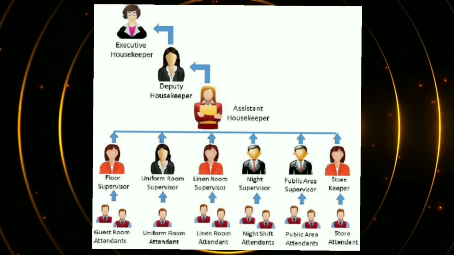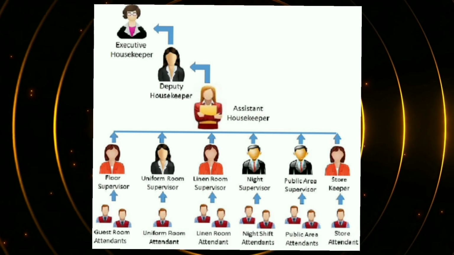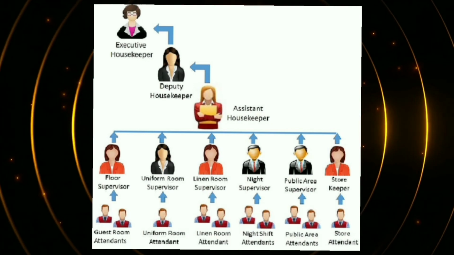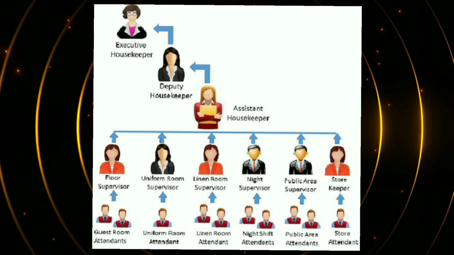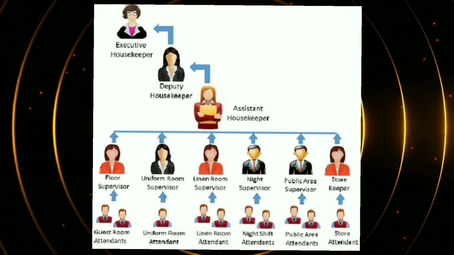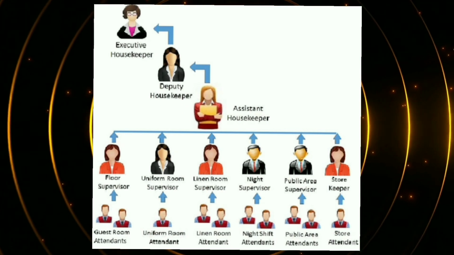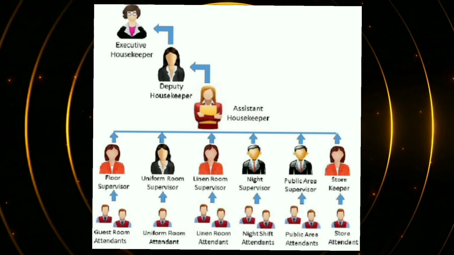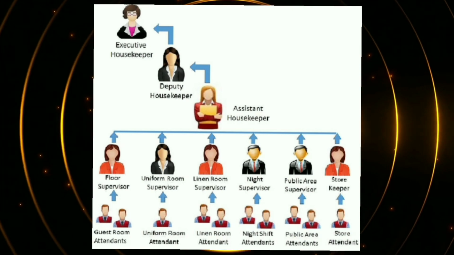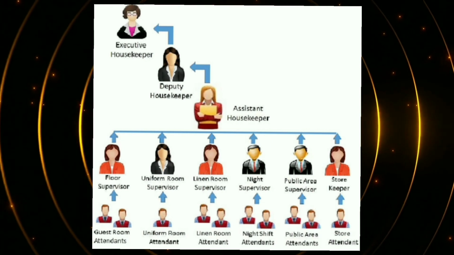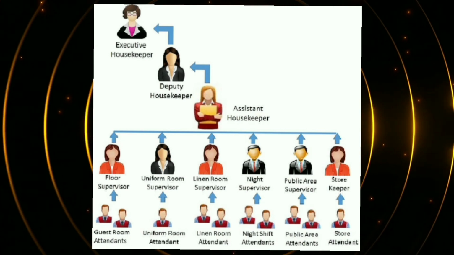And then the night supervisor, then the public area supervisor, because in public areas we can see a lot of areas. So the public area needs to be monitored by a proper manager or supervisor, and definitely another attendant as well. And then a storekeeper is also required, because they require lots of amenities, chemicals, guest room stationery. So they need to keep a proper store. So there's a storekeeper also, and under the storekeeper there is a storeroom attendant as well.